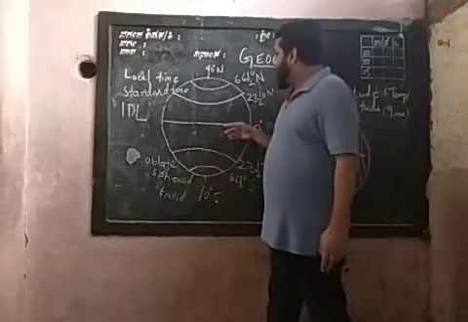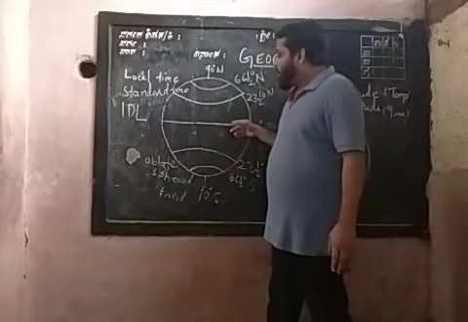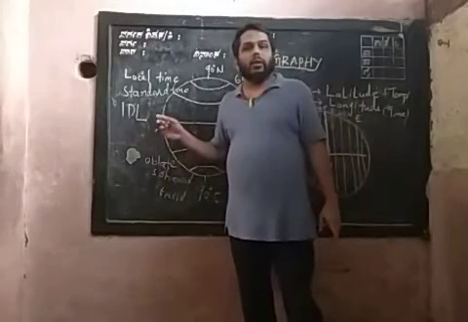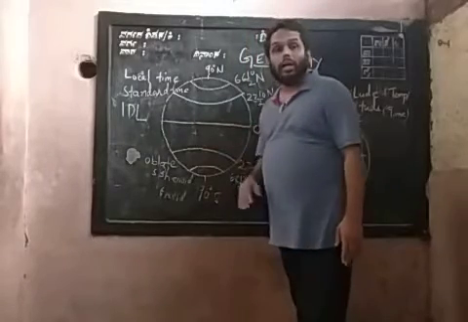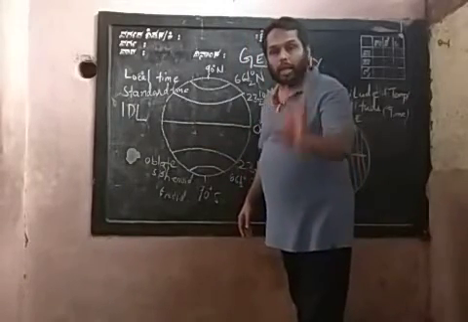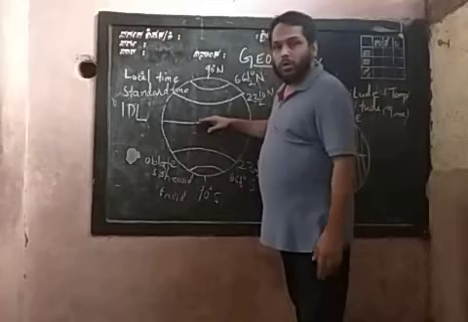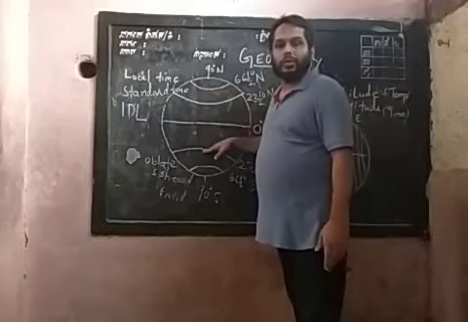My dear students, listen here. There are 181 latitudes: 90 latitudes in the north and 90 latitudes in the south.